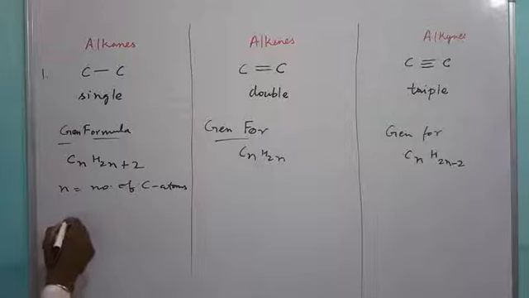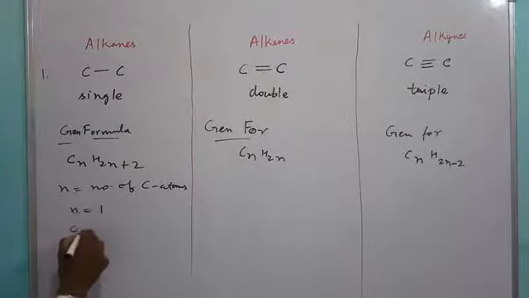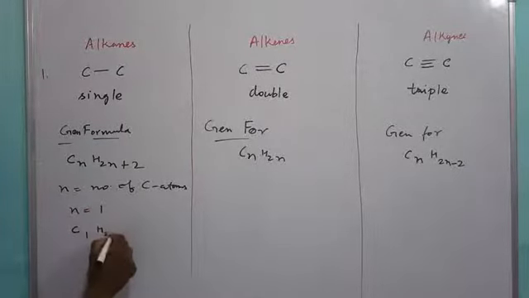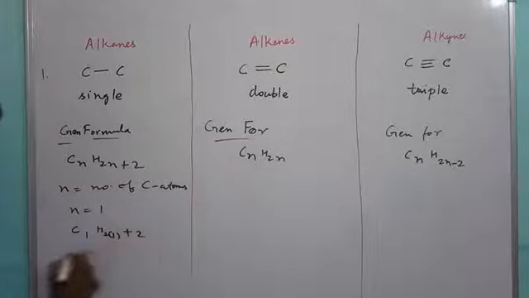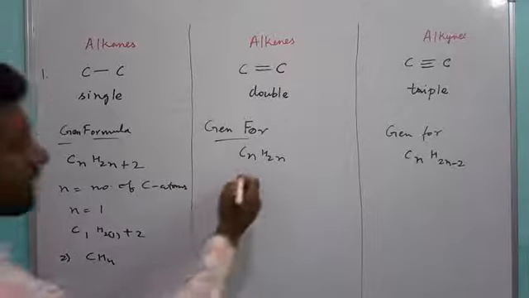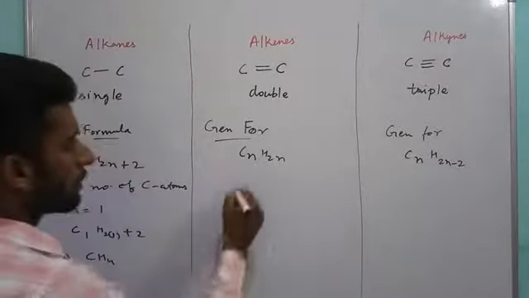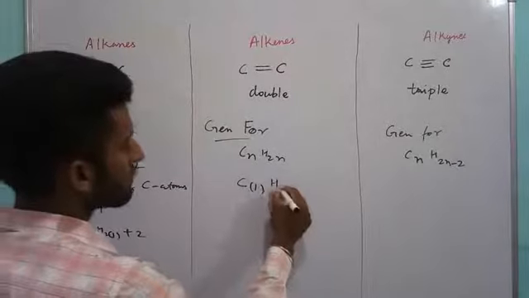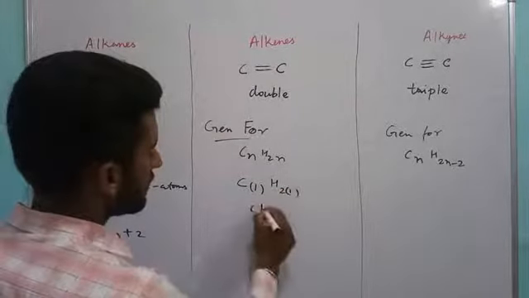So if we substitute any number, we can get the respective hydrocarbon, either it is alkane, alkene or alkyne. Like here if I substitute n equal to 1, you get C1H(2×1+2), that is CH4. So CH4 is the simplest hydrocarbon. Here for alkenes n equal to 1 cannot be substituted, because if we substitute n equal to 1 we will get CH2.